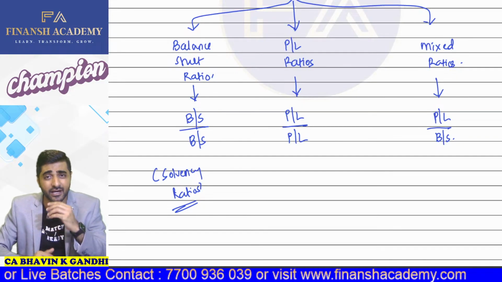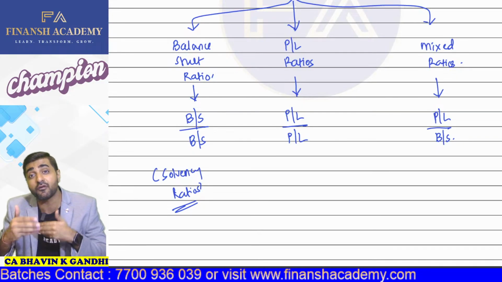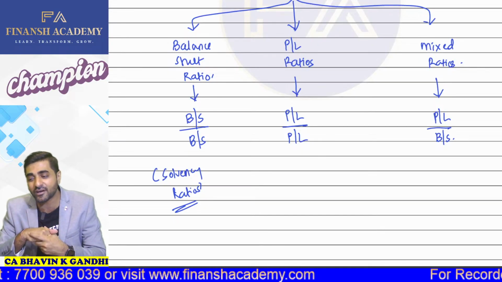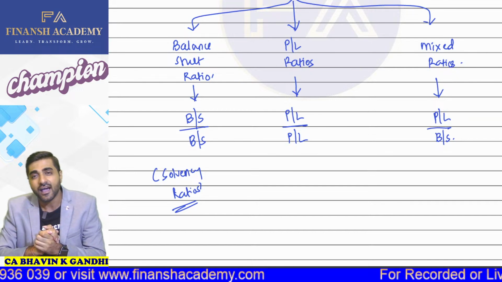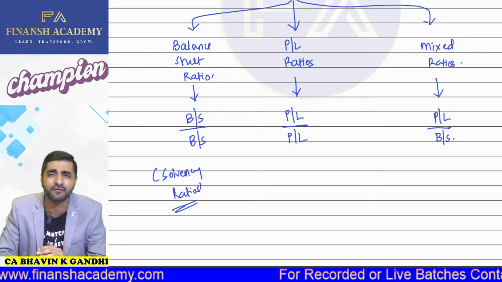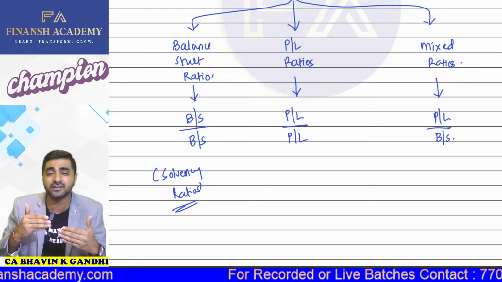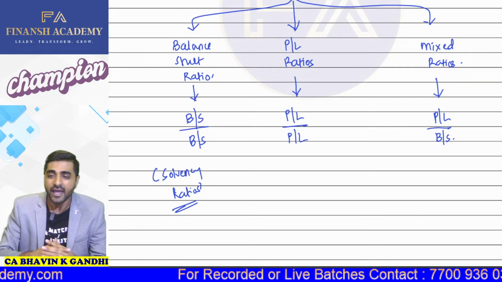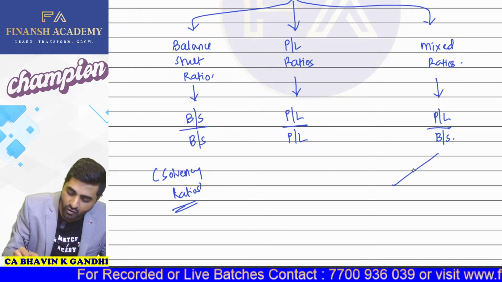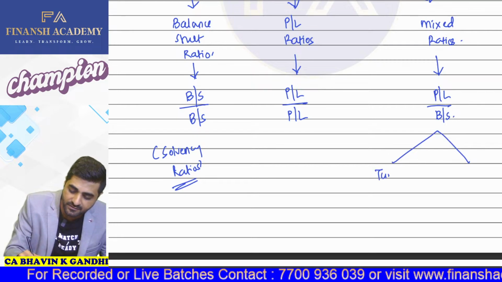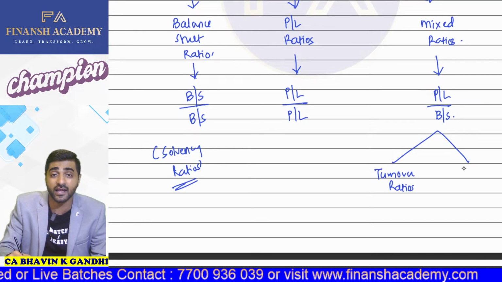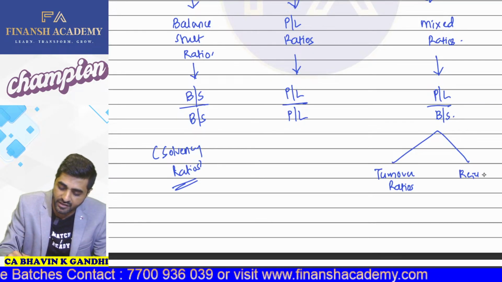Then P&L ratios, can I say P&L ratios will be called your performance ratios, because whenever we are calculating the P&L ratio for a particular company, what are we actually checking? We are checking how well the particular company is performing. What is going to be the gross profit? What is going to be the net profit, etc. So performance is something which we determine with the help of your P&L ratios. And then, in mixed ratios, there are two main sets of mixed ratios, which we call your turnover ratios, and then there is something called your return ratios.